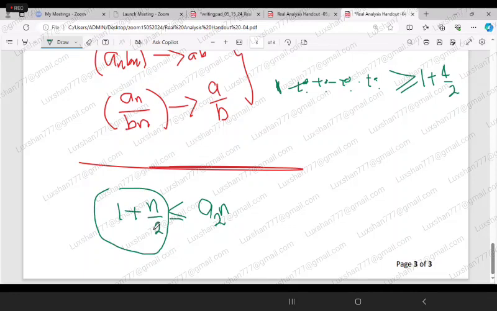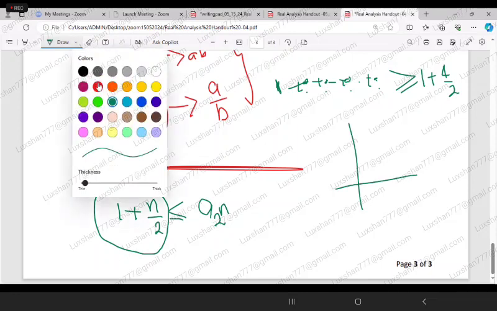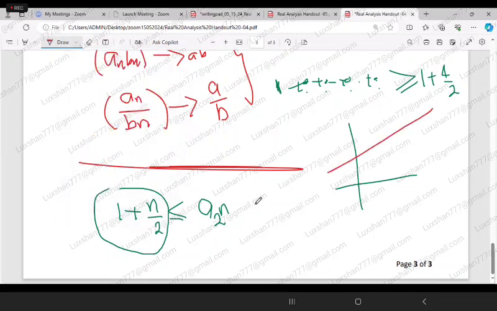Why is that? Because when you put different n, it keeps going. If you draw this, it is like this. So it is growing without any boundary, isn't it? So this part is not bounded.